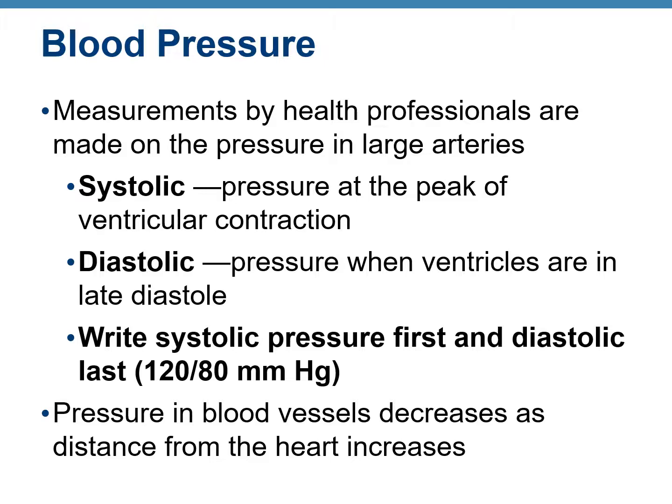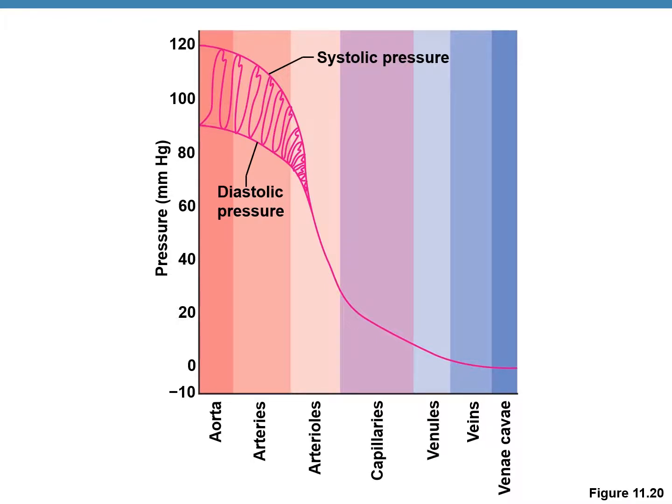And in general, the pressure in blood vessels decreases as the distance of that blood vessel from the heart increases. This figure depicts how the blood pressure is changing as the distance of the blood vessel from the heart is increasing. On your x-axis, it starts with the aorta, which is closest to the heart. The aorta branches into the arteries. Arteries become arterioles. Arterioles branch out into the capillary networks. Then capillaries merge to form venules. Venules would merge to form veins, and the veins would form the large veins, the superior and the inferior vena cava.